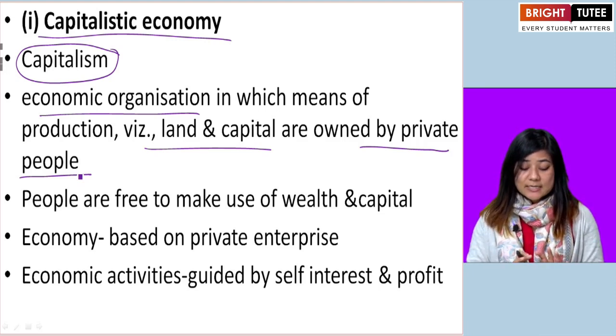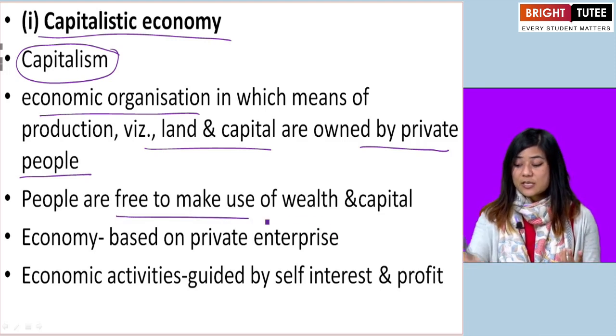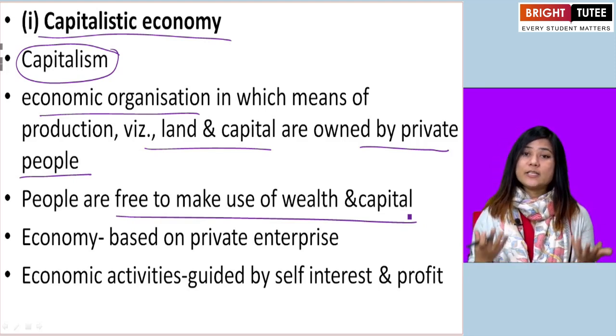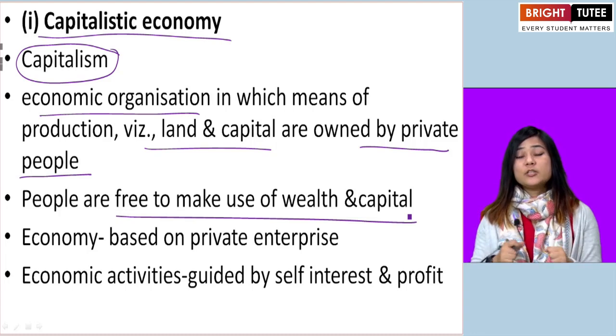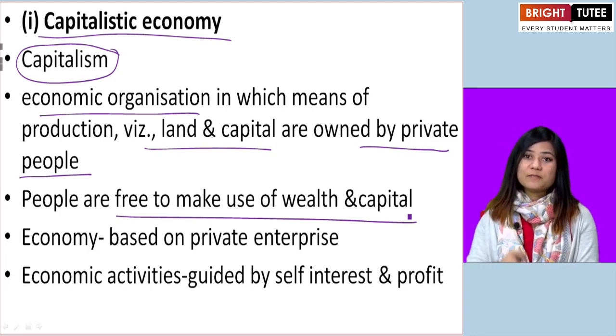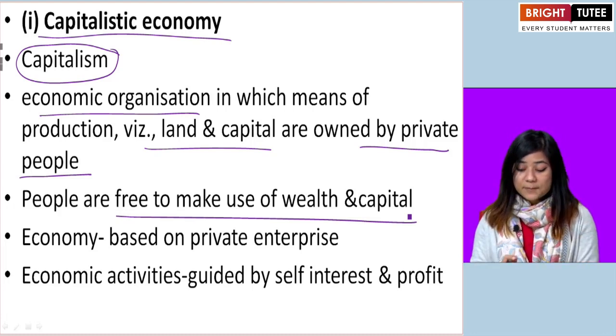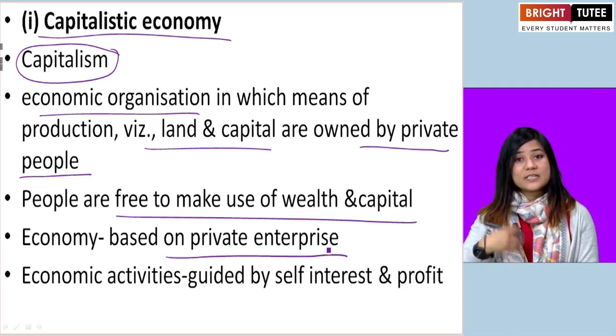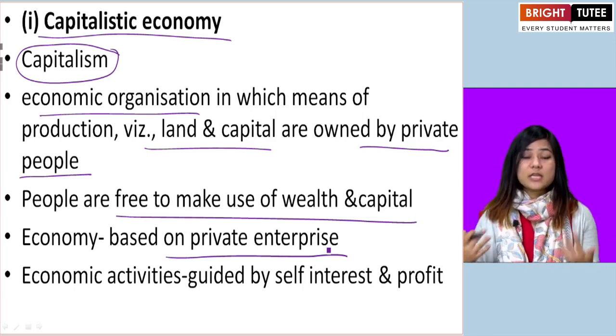In capitalistic economy, people are free to make use of their wealth and capital. According to how wealthy you are, according to how much capital and property you have, you can use it in any way you like. So the economy here is based on private enterprises, private businesses. They run the economy.